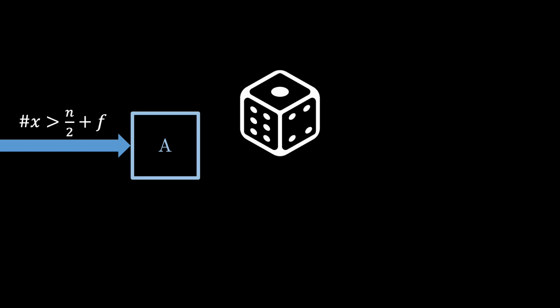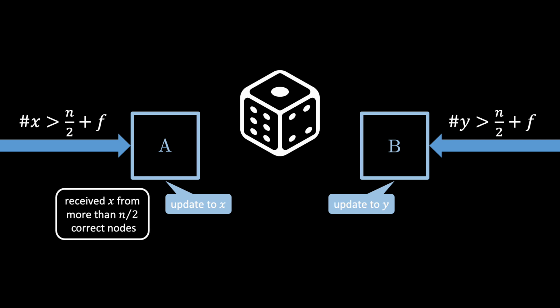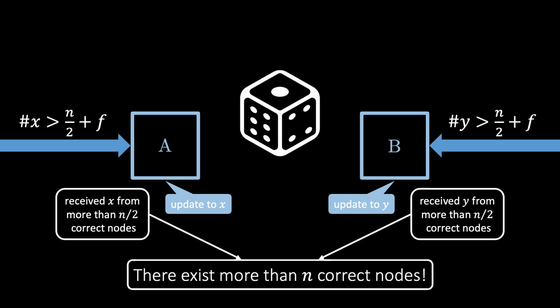Well, suppose for the sake of contradiction that there exists no such bit. Then, while some nodes receive more than n/2 + f proposals on some bit x, some other nodes receive more than n/2 + f proposals on the other bit y. Hence, there exist more than n/2 correct nodes who have proposed x, and more than n/2 correct nodes who have proposed y. However, because a correct node cannot propose both x and y, we conclude that there exist more than n correct nodes, a contradiction.